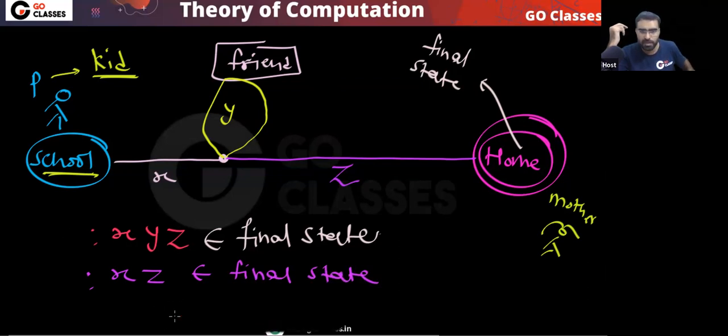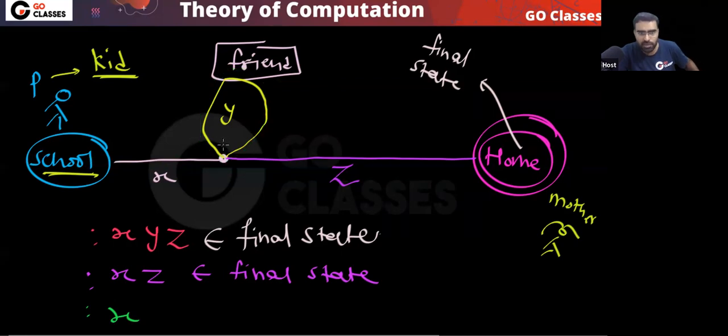Very simple. Now you tell me what this kid does one day. Let's assume the summer vacation is going on. If this kid does like this, first you take X, then it takes Y.